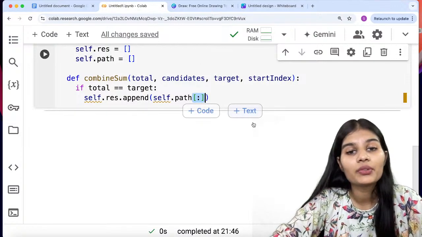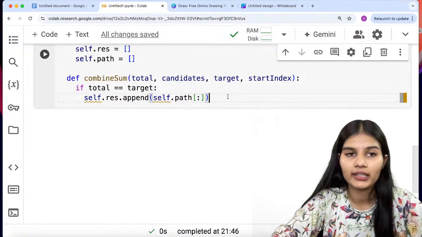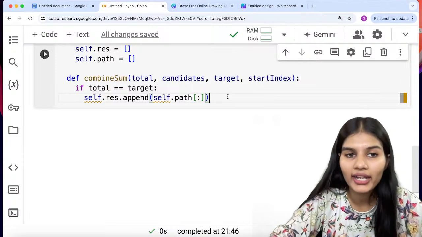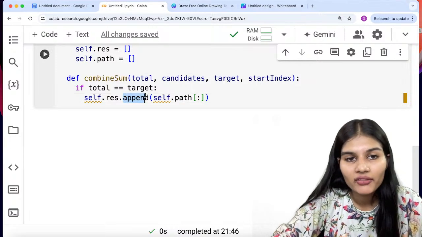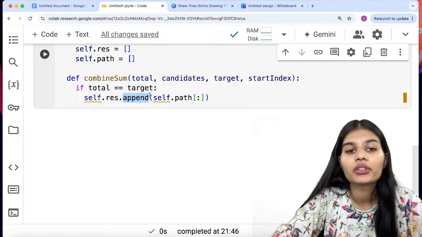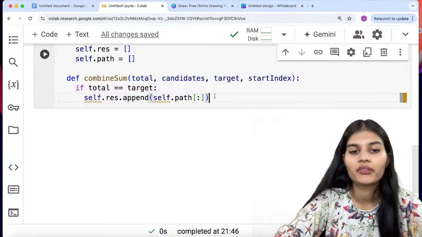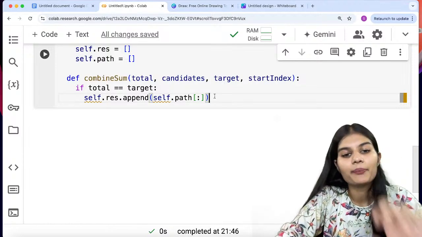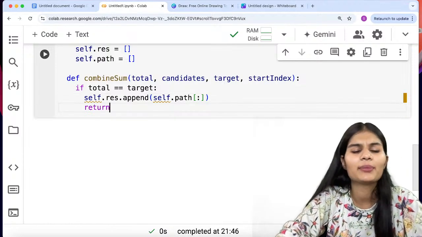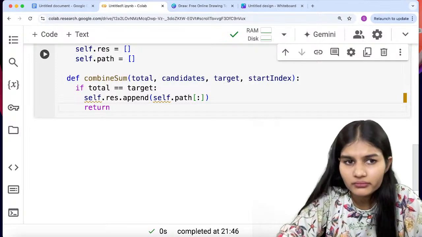The reason why I am using it is because I need to check for the whole array. I need to find this. I need to append the values. I need to add the values for the whole array. That is why I am using this slicing technique over here. Fine. Okay. Moving next, I will simply return, and that's it.